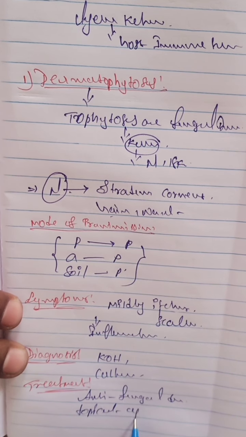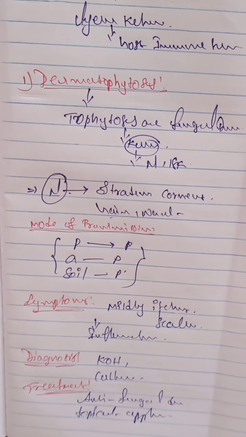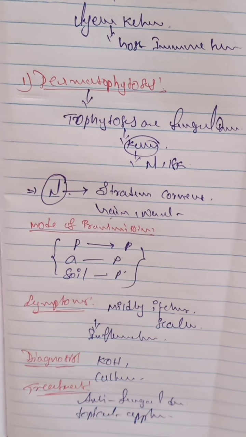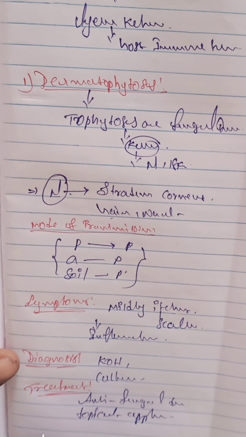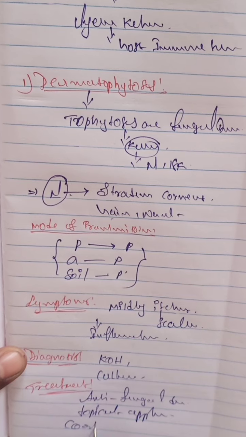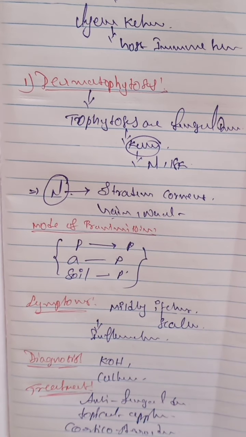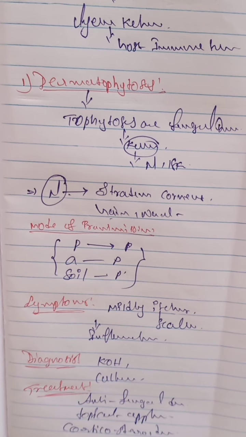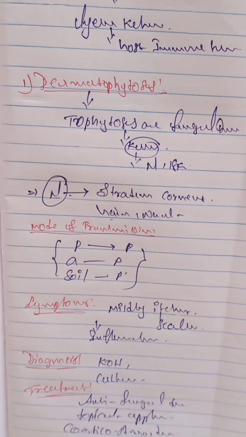like ointments, creams, and gels, especially for the treatment of dermatophytosis, and we also use corticosteroids. These are involved in the treatment of dermatophytosis in our body.